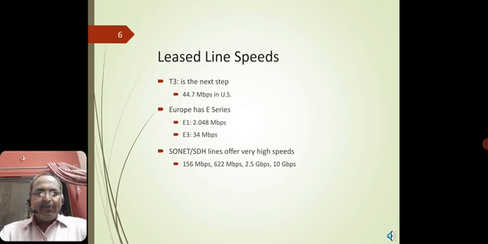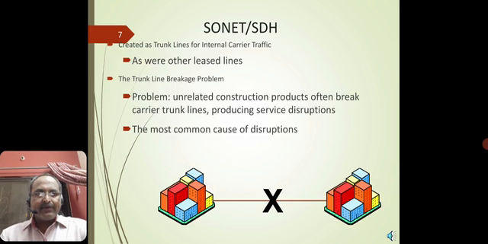Okay. Now we move on to the next important discussion. Here is SONET. As I said, SONET is the SDH. This was created as a trunk line for internal carrier traffic. So when you are setting up an intranet, I mean within the private traffic control within the organizations, we generally prefer to use an intranet.